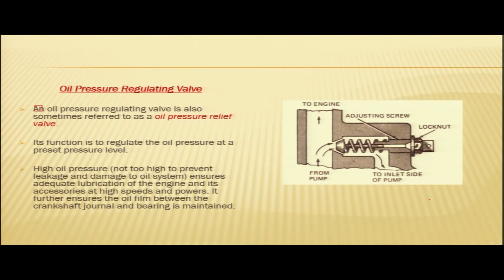Pressurization is done with the help of an engine driven oil pump, and filtering with the help of various types of filters at various stages. The oil is pressurized, filtered, and it has to be regulated also, by means of the oil pressure regulating valve or oil pressure relief valve.